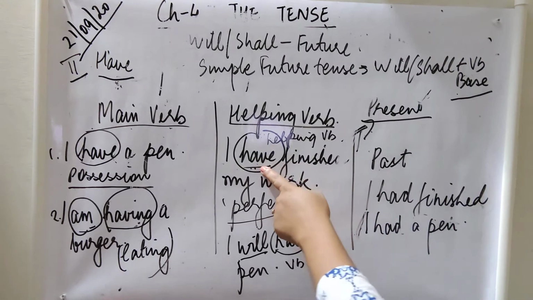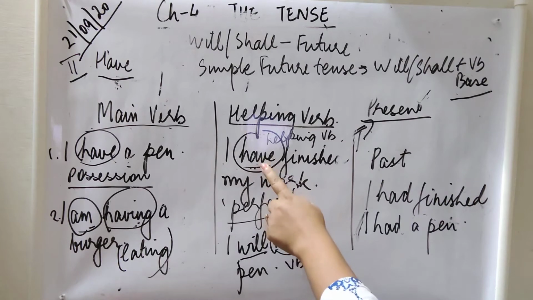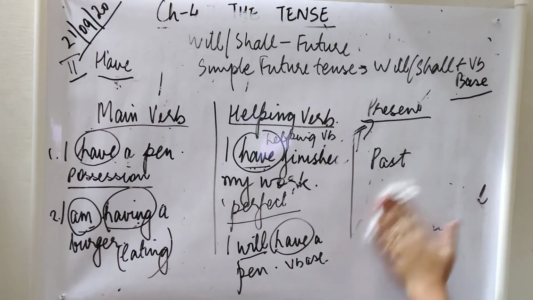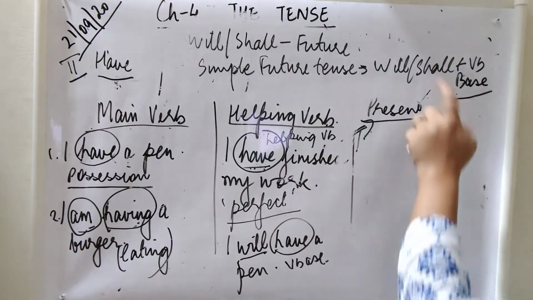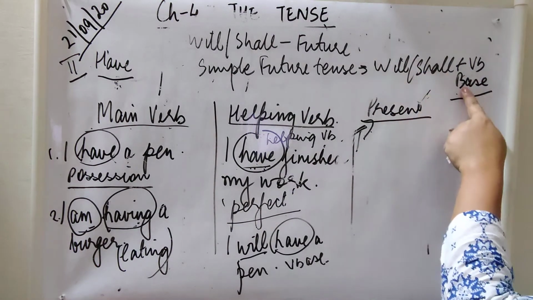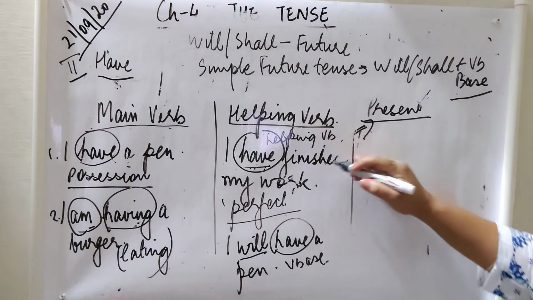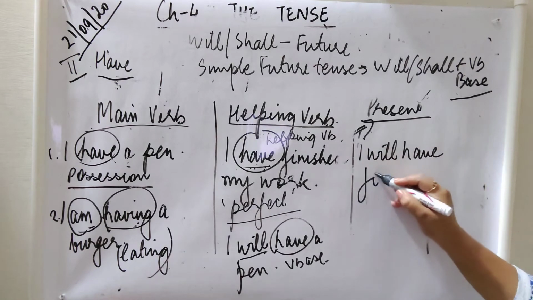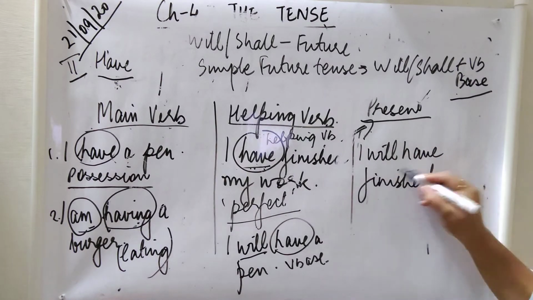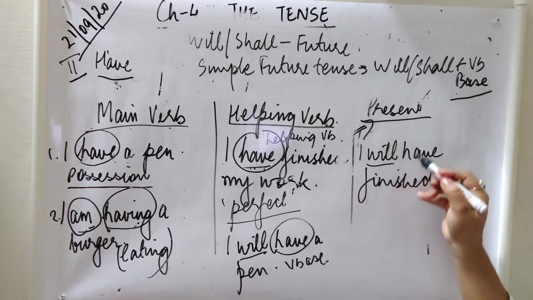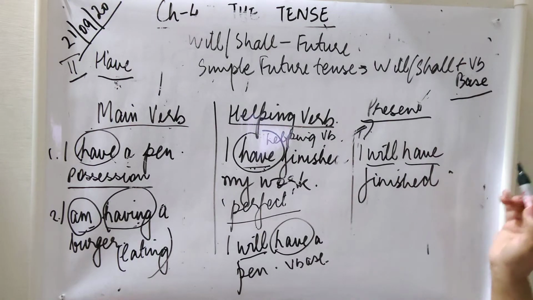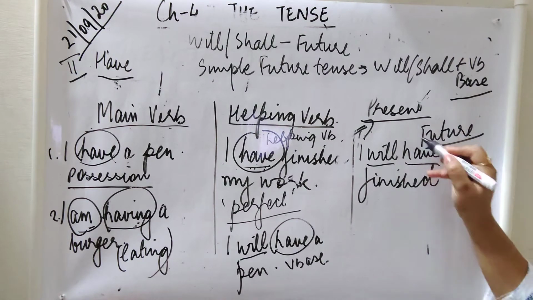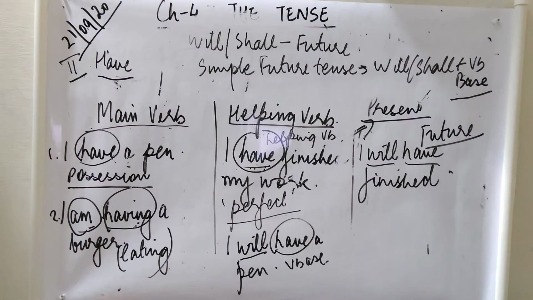If I am asked to make I have finished in simple future, I will write will or shall plus verb base form. So I will say I will have finished. Okay, will plus verb base form. Clear? So this is how we make a simple future tense sentence.